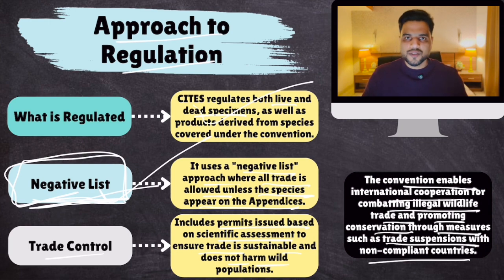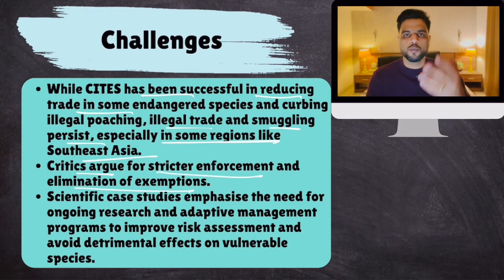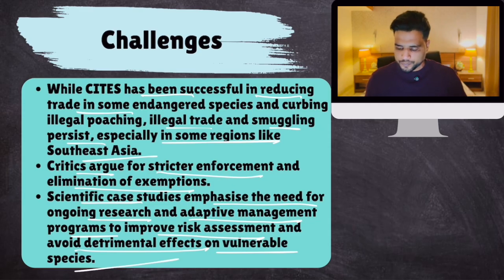So what are the challenges? Why hasn't CITES been so successful? Well, these are the challenges. While CITES has been successful in reducing trade, illegal trade and smuggling persist, especially in some regions of Southeast Asia, Thailand and all. Critics argue for stricter enforcement and elimination of exemptions. No one would give exemptions. Scientific case studies emphasize the need for ongoing research and adaptive management programs to improve risk assessment, avoid detrimental effects on vulnerable species, all these things. Okay.